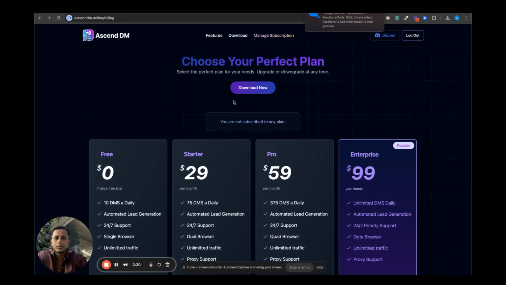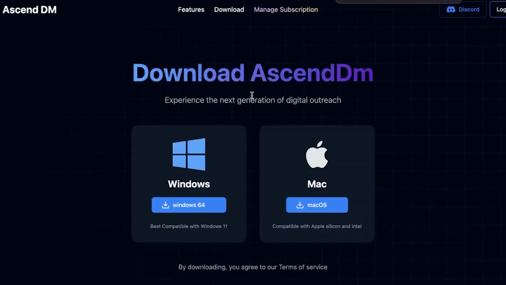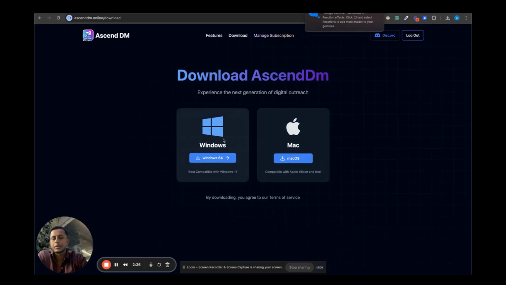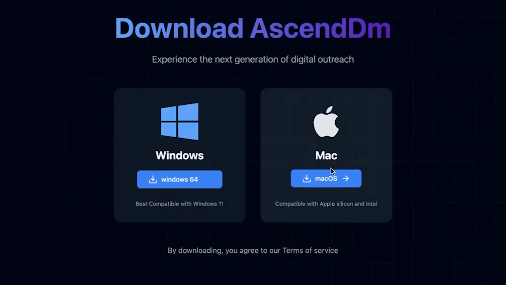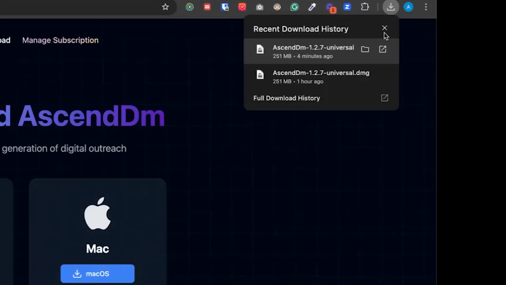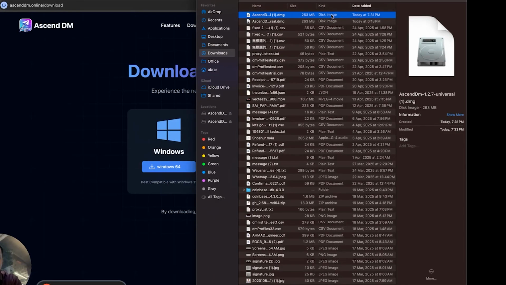Once you've purchased the plan, you can download by clicking on the download button. Depending on which operating system you are on, you can select. I'm on Mac right now, so I'm going to select Mac and download this. So let's finish downloading and let's open the file up.